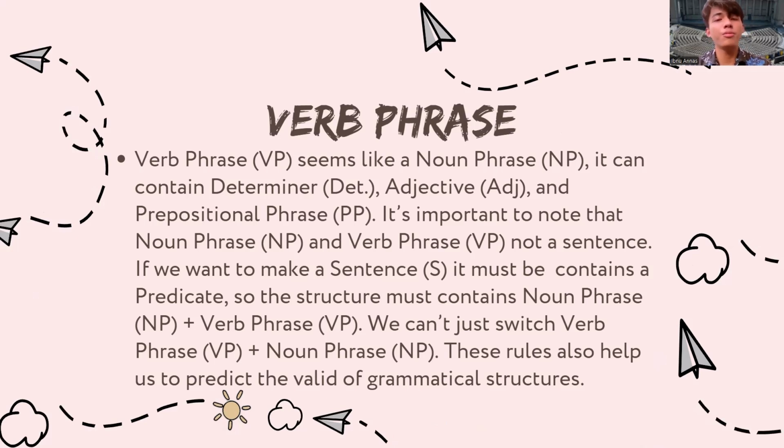If you want to form a full sentence, we need both a noun phrase and a verb phrase in that order. If we switch them, putting the verb phrase before the noun phrase, it's impossible to make a sentence. So these phrase structure rules help us to predict and construct grammatically valid sentences.